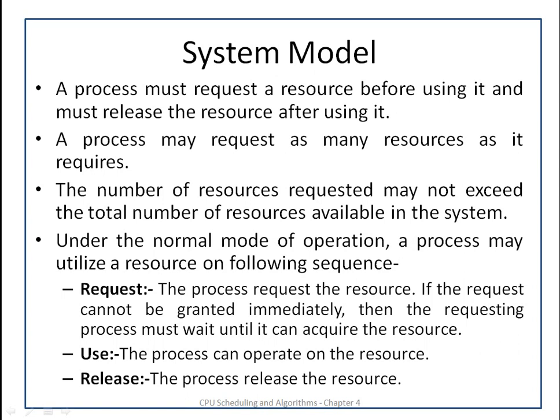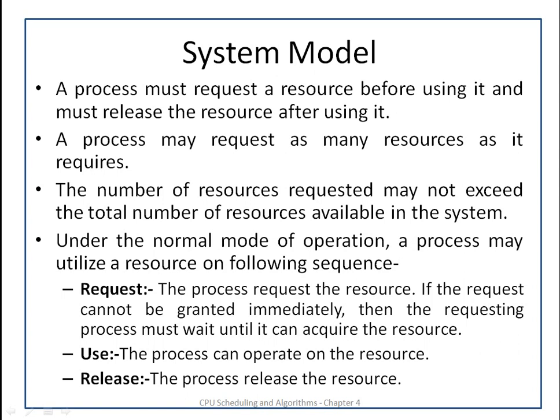Under the normal mode of operation, a process may use a resource in the following sequence. First step is request. The process requests the resource. If the request cannot be granted immediately, then the requesting process must wait until it has acquired the resource. Once it gets the resource, it will use it.